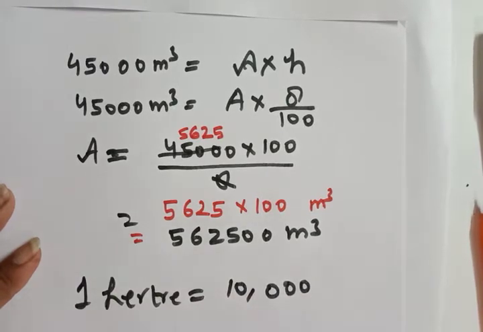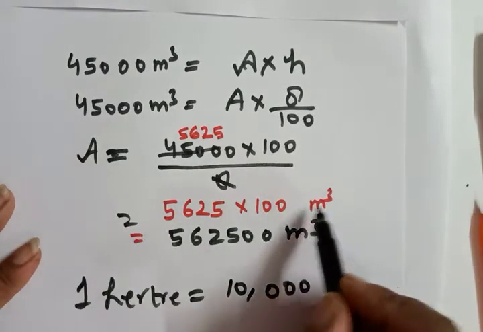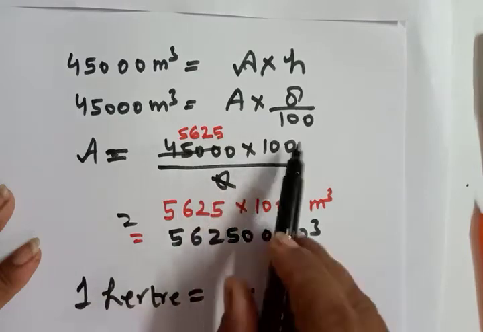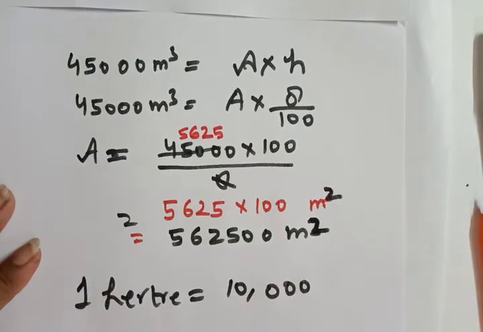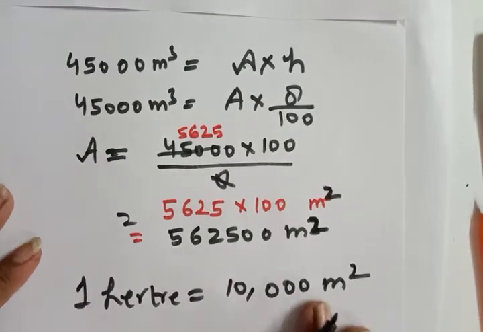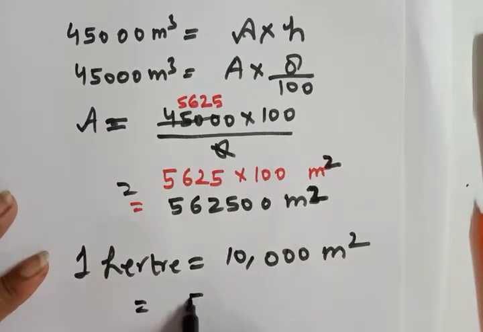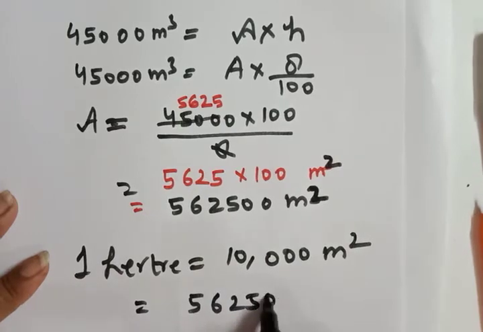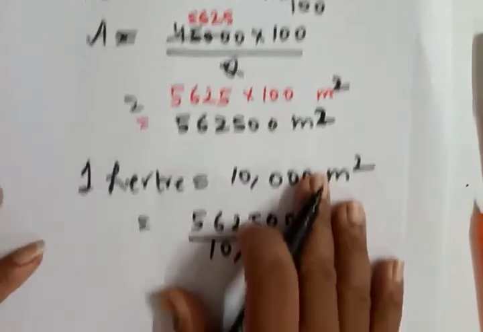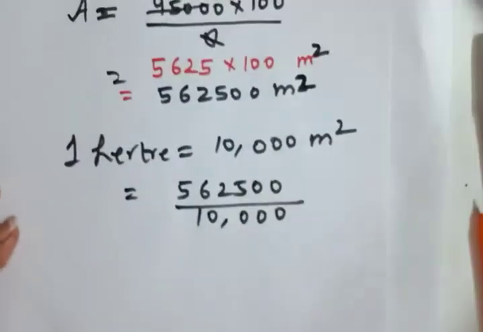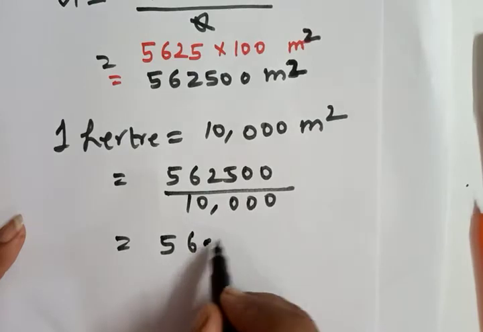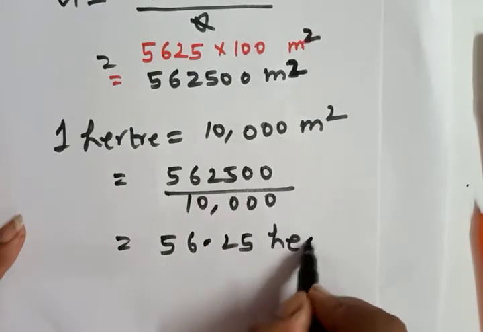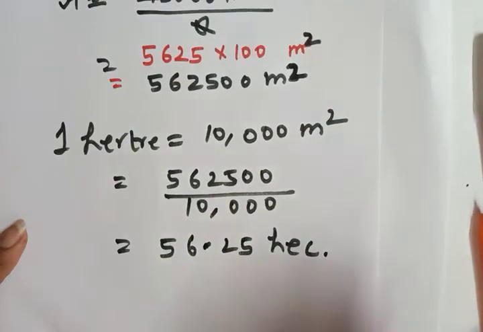Now, as we know that 1 hectare is equal to 10,000 meter square, if we divide this by 10,000, that will be equal to 56.25 hectare.